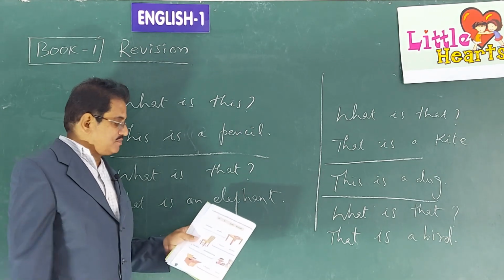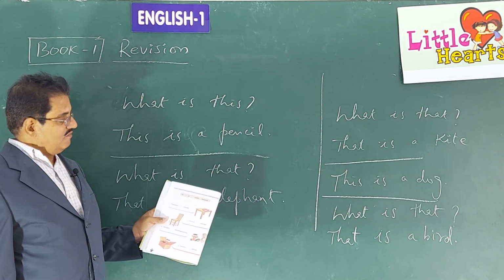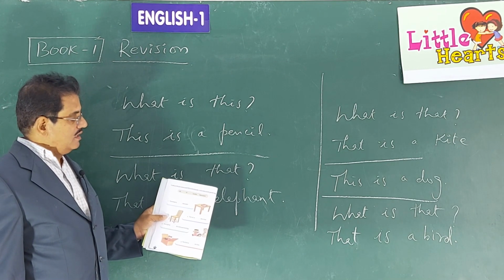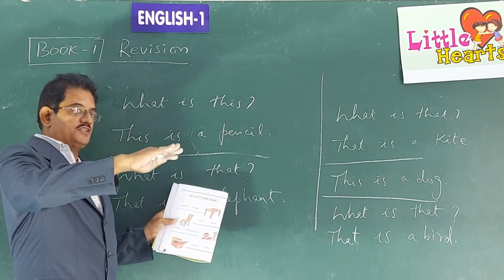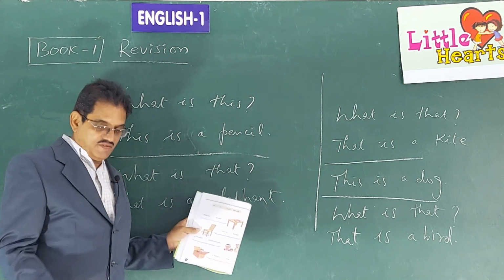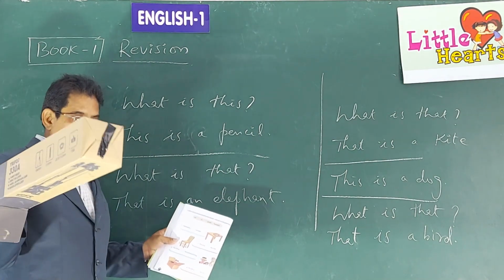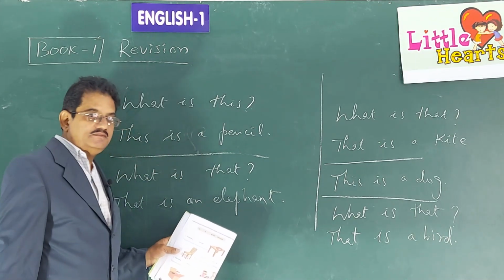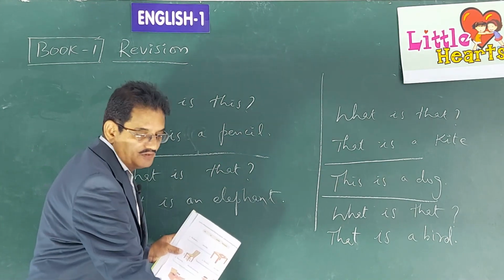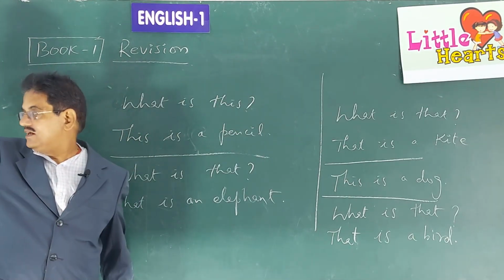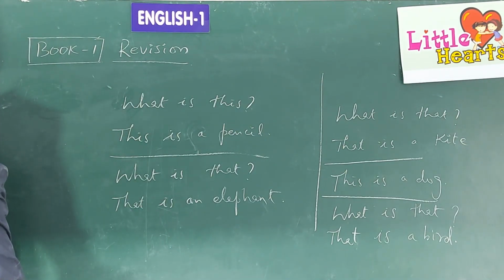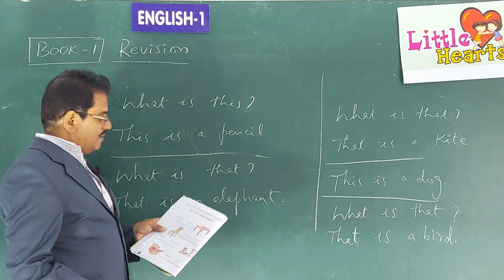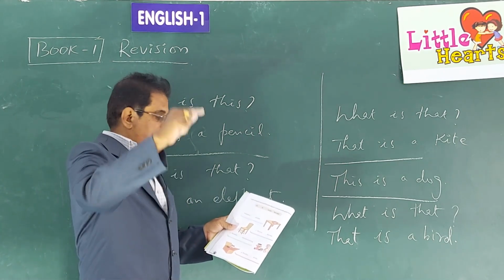If you look at the first picture, what do you say? What do you see there? Look at the picture there. What do you find there on the table? On, because it is above the table, means it is kept on the table. For example, look at this box. This box is on the desk. It is on. Suppose there is a table here. You keep the book there and write: the book is on the table, because it is kept above.